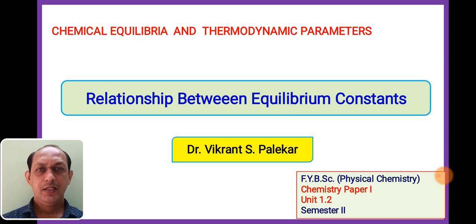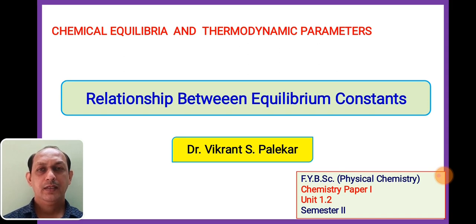Welcome to the lecture series on the topic chemical equilibrium and thermodynamic parameters. This is the second session we are doing on this particular topic. In the earlier part, we saw the basic introductory part regarding chemical equilibrium. We have seen how reactions are classified, and why every reaction takes place: because the reactant molecules want to gain more and more stability. So in order to do that, reactions take place.